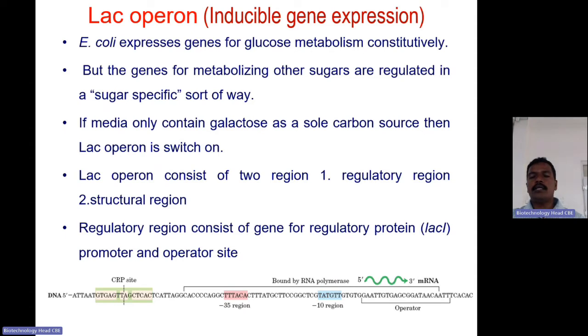Normally an operon consists of two regions: one is the regulatory region and the other a structural region. The regulatory region contains the gene of the regulatory protein, lac I, the promoter and the operator site. This picture shows the minus 35 and minus 10 regions of the promoter, where the RNA polymerase binds. Next to this promoter is the operator site. Immediately next to the operator site, the transcription will start.